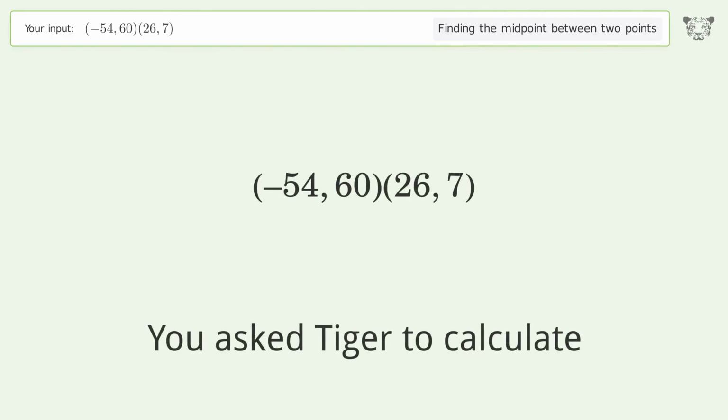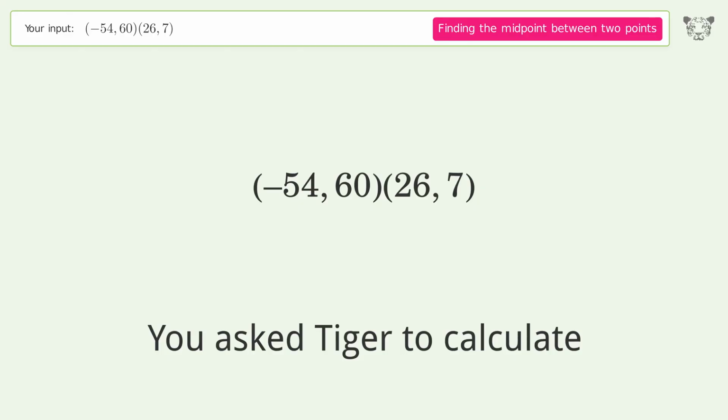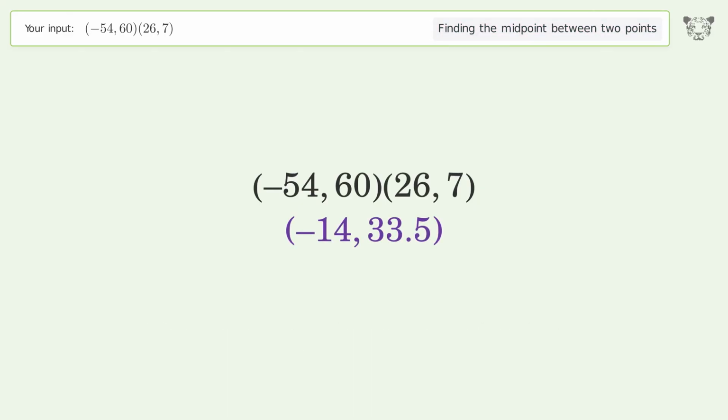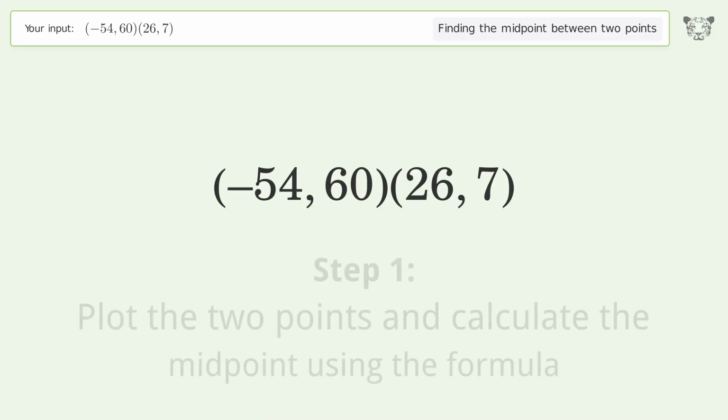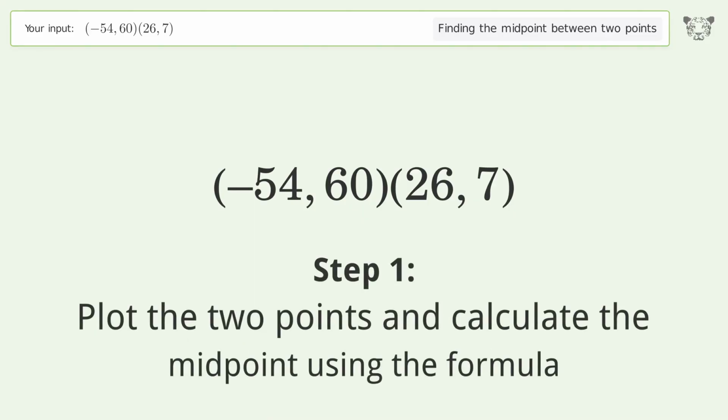You ask Tiger to calculate. This deals with finding the midpoint between 2 points. The midpoint between the 2 points is -14, 33.5. Let's solve it step by step. Plot the 2 points and calculate the midpoint using the formula.